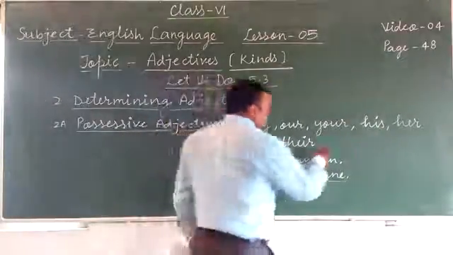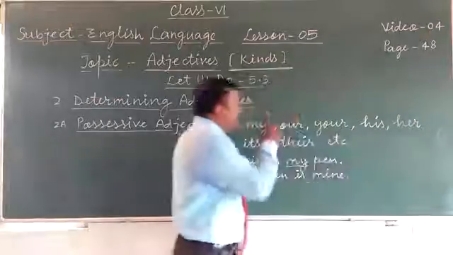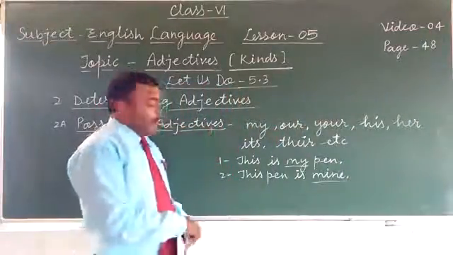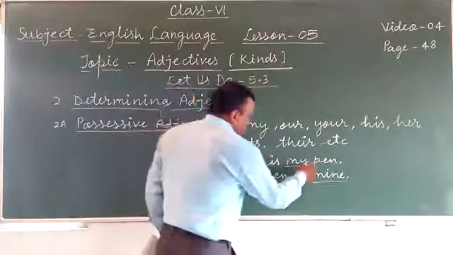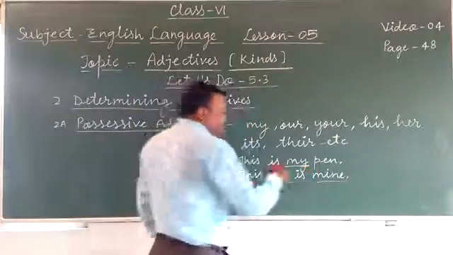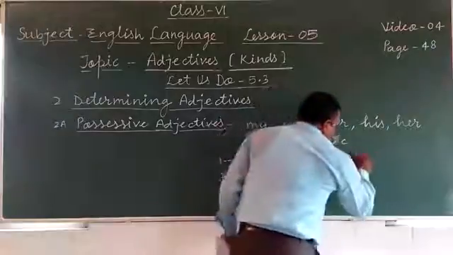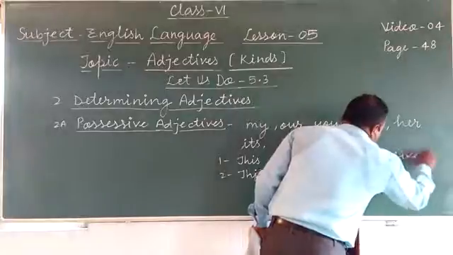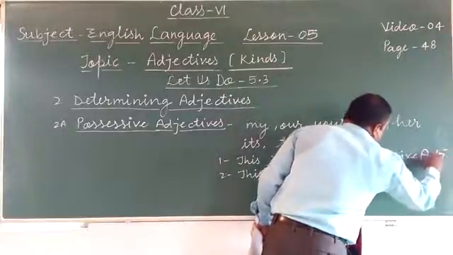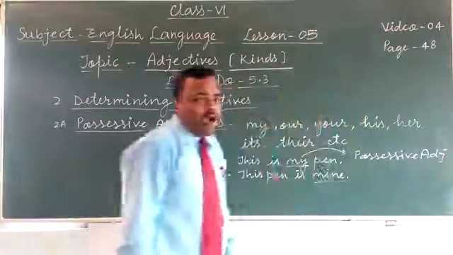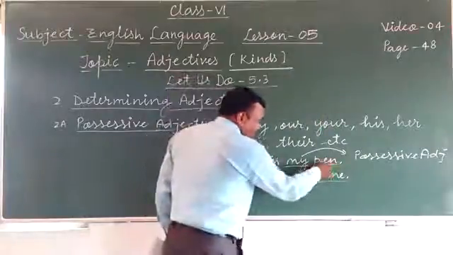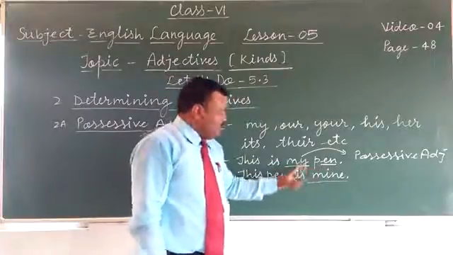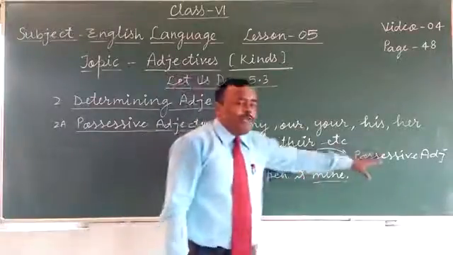These are possessive adjectives. Okay. For example, this is my pen. So my is here a possessive adjective. Possessive adjectives are used before any noun. So here pen is a noun. So a possessive adjective is used before a noun. So my is here a possessive adjective.